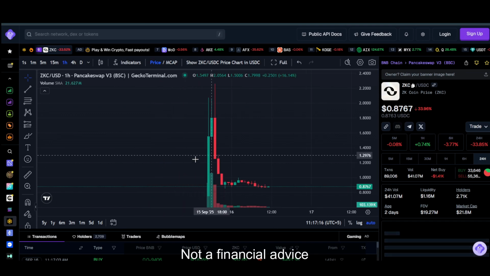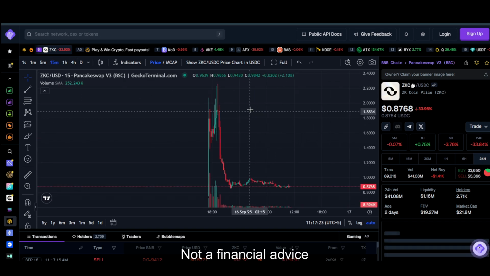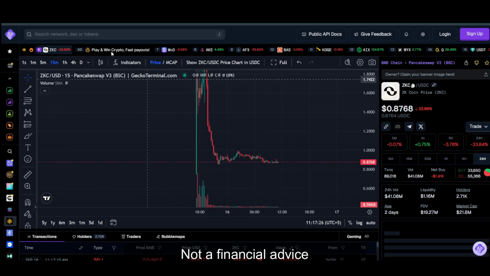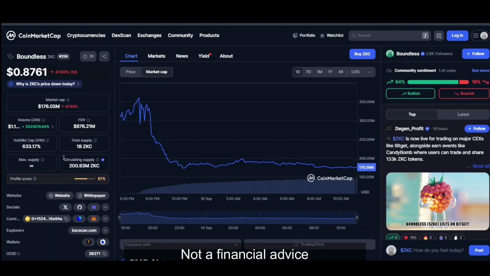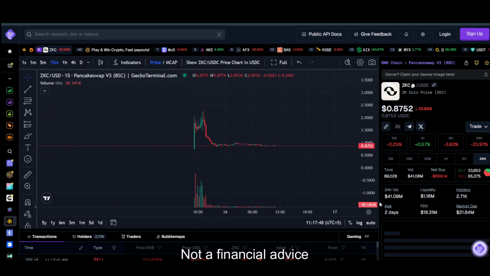So let's look at its price. As of now, let's try to look at just 15 minutes chart, because I think that is the most appropriate as of now. So the token does have, I would say, a fairly good market cap of like 176. So as long as it doesn't break, let's say 85 cent, or even as long as it holds like 75 or like 70 cent, I think it should be okay. But as of now, it did have this massive sellout, so that is a bit concerning, I would say.